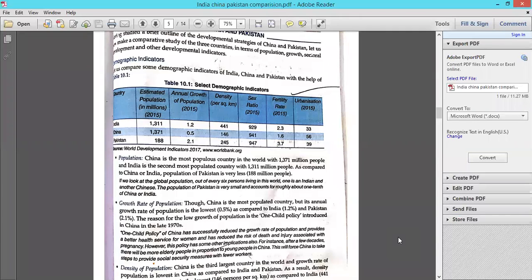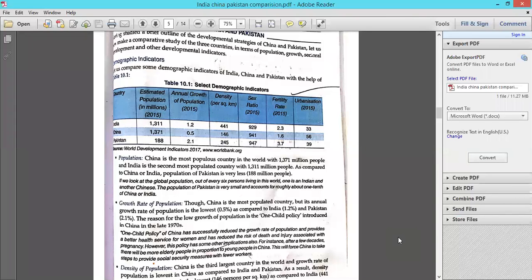When we talk about demographic indicators, you all know in chapter number 1 of IED, that is Indian economy on the eve of independence, I told you the demographic profile of India on the eve of independence. There I told you what the demographic indicators are. We talked about population, life expectancy, density of population, and many other things. Same way, now in this topic, we are comparing India, Pakistan and China on the basis of selected demographic indicators.